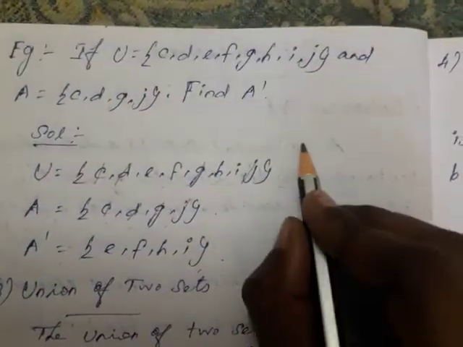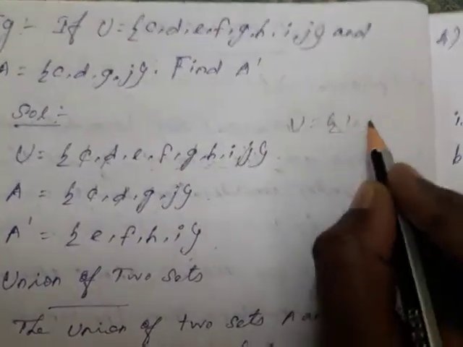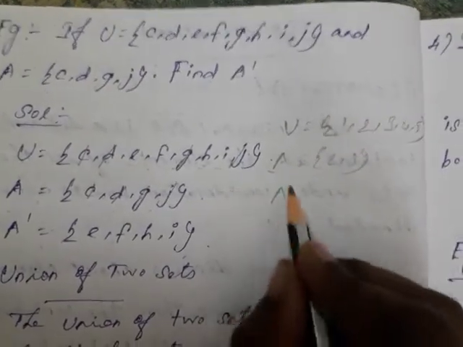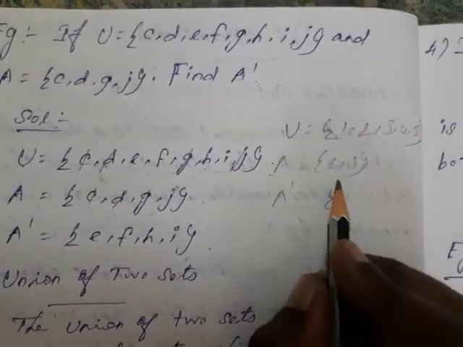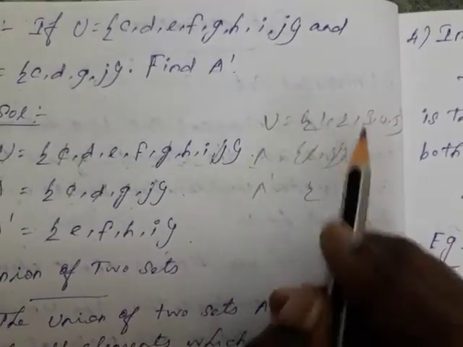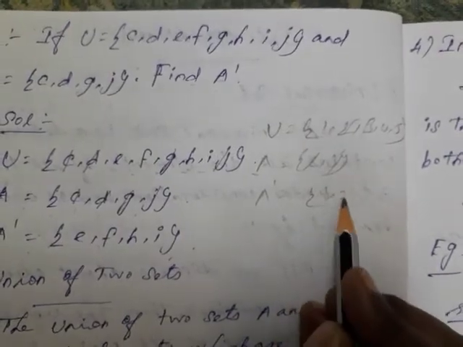So, another example. Set U is equal to 1, 2, 3, 4, 5. Set A is equal to 2, 3. A dash you have to find out. So, what are all the elements in set A that are not in A dash? So, 2, 3, you have to strike out. What is remaining? 1, 4, 5. This is called A complement.